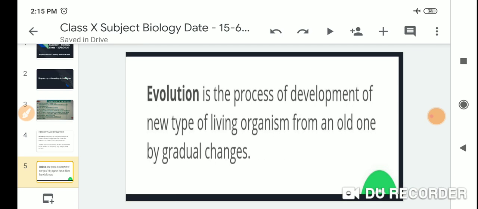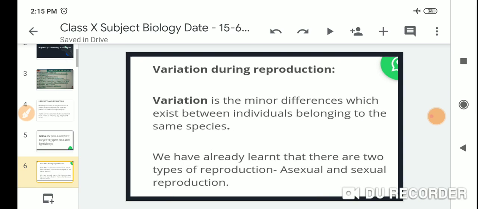Second one is evolution. Evolution means the process of development of a new type of living organism from an old one, through gradual change. Variation during reproduction. Variation is the minor difference which exists between individuals belonging to the same species.